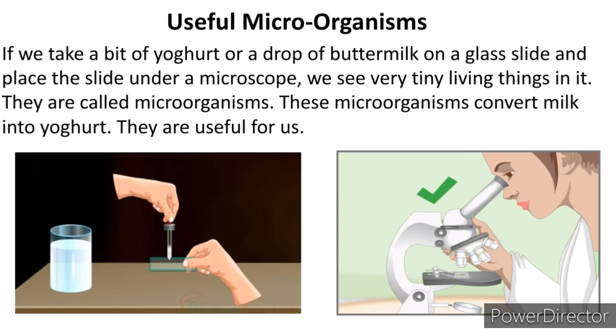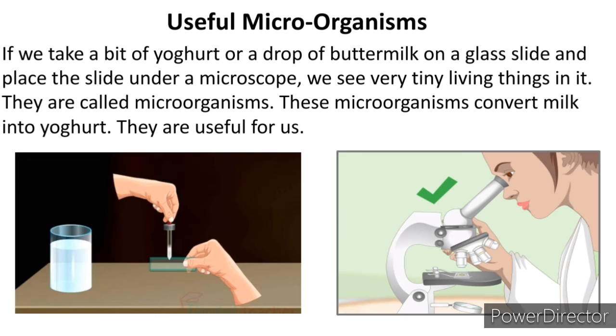Now let us first look into what is a useful microorganism. If we take a bit of yogurt or a drop of buttermilk on a glass slide. In the first picture, can you see a glass slide? On a glass slide, we put a drop of buttermilk or yogurt and place the slide under a microscope.